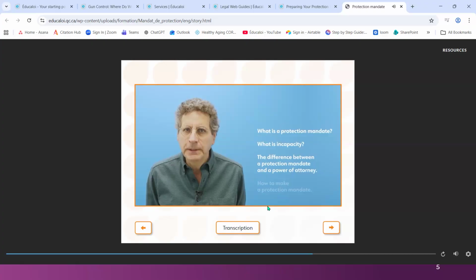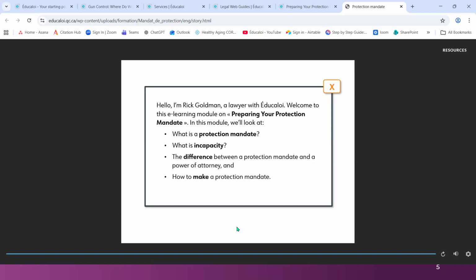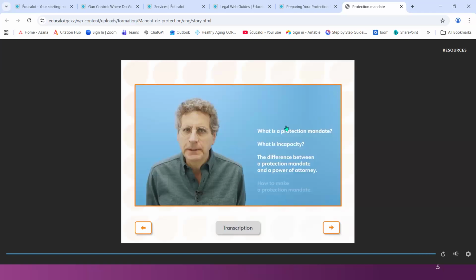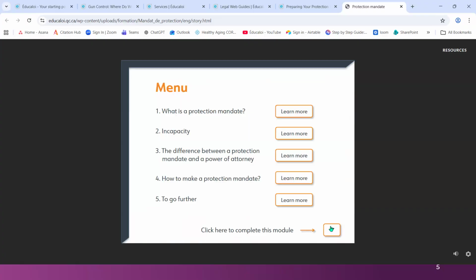We'll just click on Rick and pause him there. And you can see that you can get the transcription of it if you want to see what he's actually saying by clicking on that. Closing that down, you'll come back here. You can go back or forward and take your time watching all of the aspects of the e-learning.